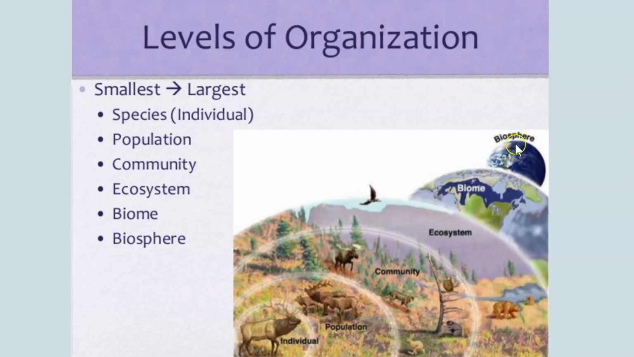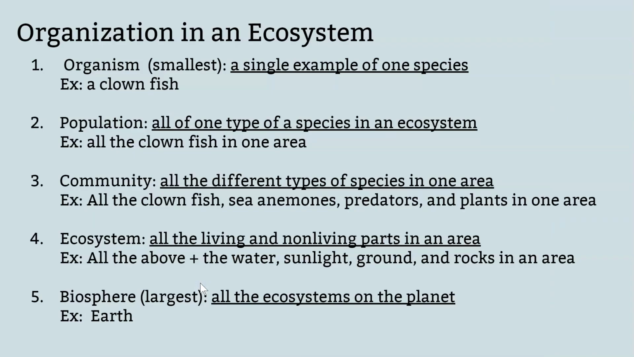And then the last one is biosphere. And the biosphere is the same for everything on Earth because our biosphere is all those biomes and ecosystems, communities, populations, and individuals in one area. So the biosphere is always Earth, the whole thing, when you're talking about it on our planet anyway. Okay, so let's write some of these down.